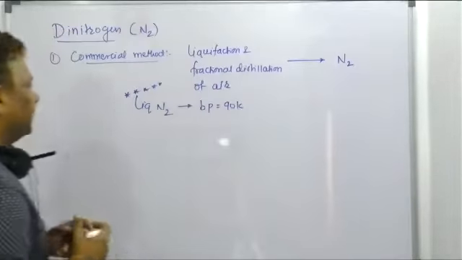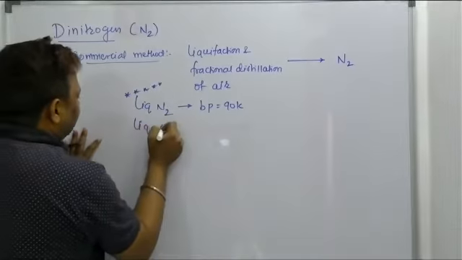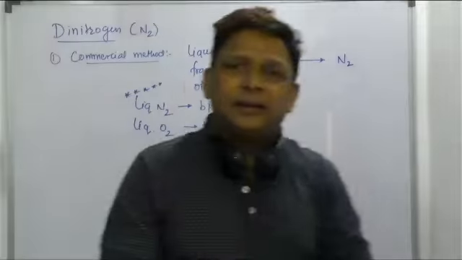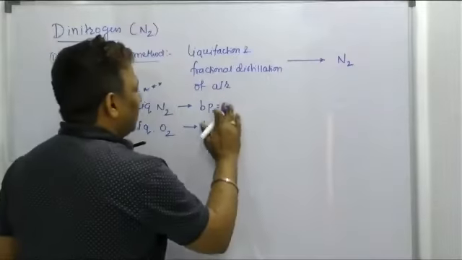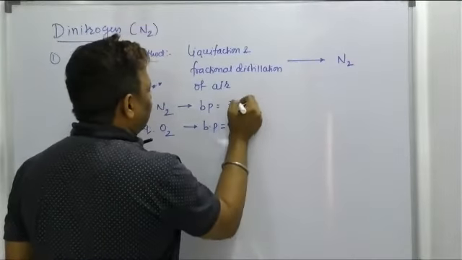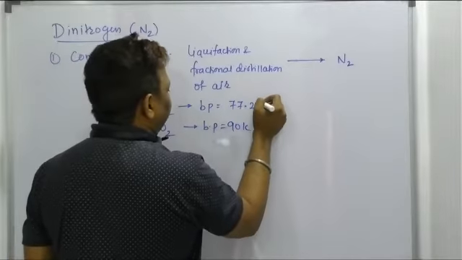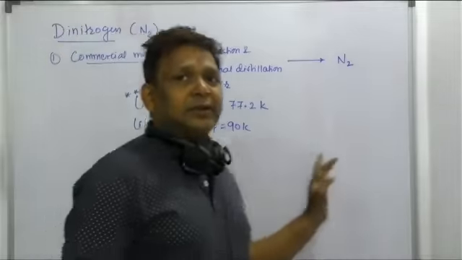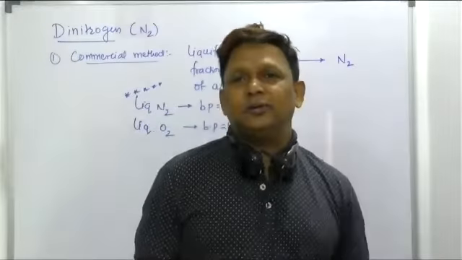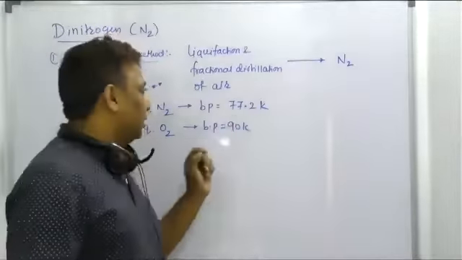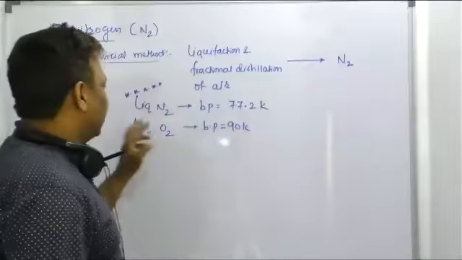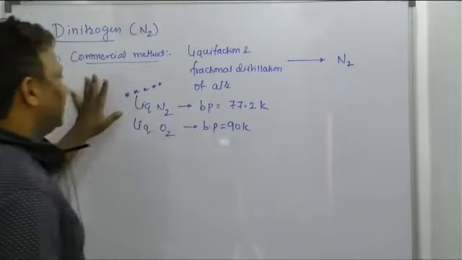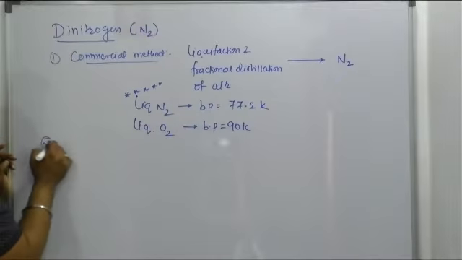So if I talk about liquid oxygen and liquid nitrogen, beta, the boiling point of oxygen will be greater than nitrogen. So oxygen should be 90 Kelvin, but nitrogen should be 77.2 Kelvin. Sorry, beta, here the boiling point of oxygen will be greater than that of N2. N2 is 77.2 and oxygen is 90 Kelvin. So while taking out nitrogen, it will leave behind the liquid oxygen, whose boiling point is this one. That is the commercial method, beta.